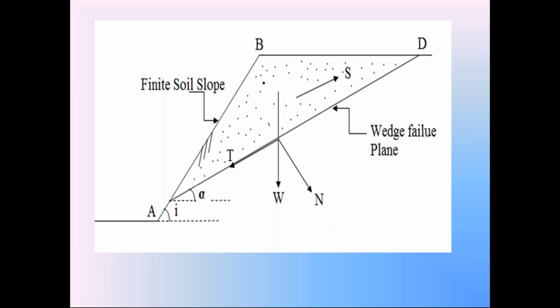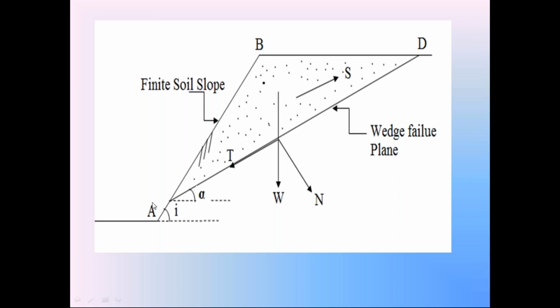In this diagram, we have this finite soil slope AB. Here, this AB is the finite soil slope. This is the soil slope of an embankment. It may be the soil slope of a canal. It may be the soil slope of an earth dam.